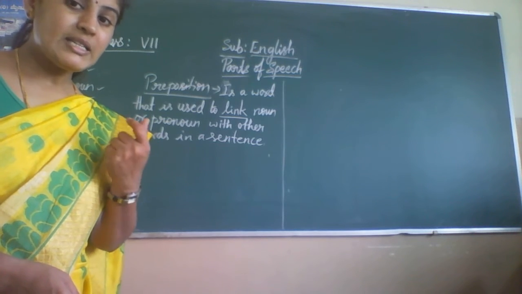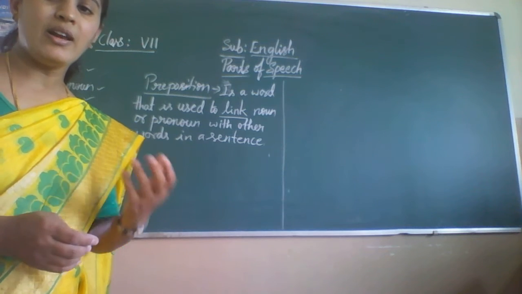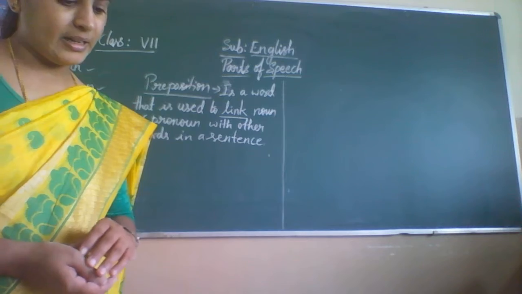Remember this. It is used to link. Link means connect a noun or pronoun with other words in a sentence.